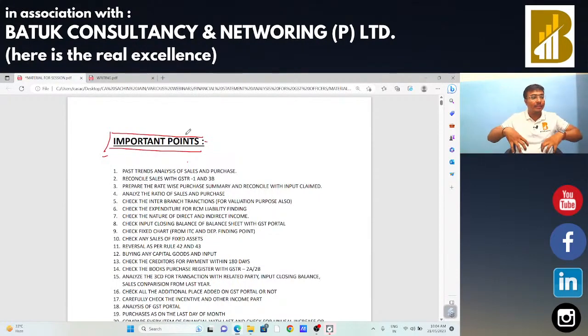Today in this session, I am going to discuss various important aspects from the GST audit point of view regarding the financial statement. The chat box is here; if you have any question regarding any topic, you can comment in the chat box. I have come up with certain financial statements, and I am going to analyze them. We are going to discuss each and every term of that financial statement and certain important parameters for doing the GST audit.